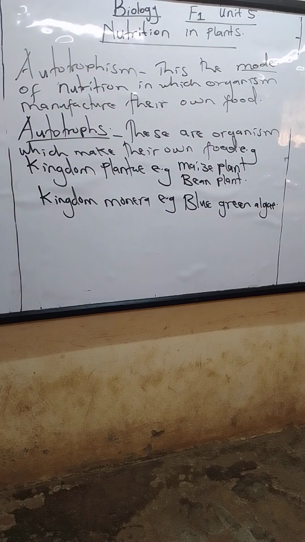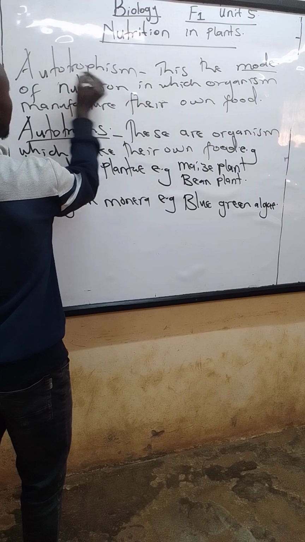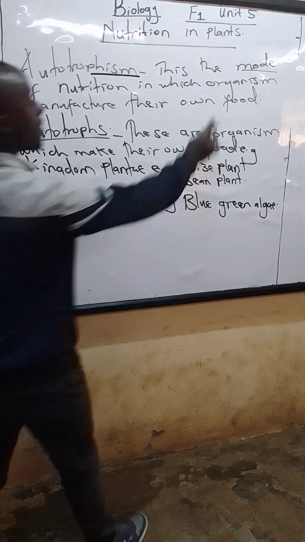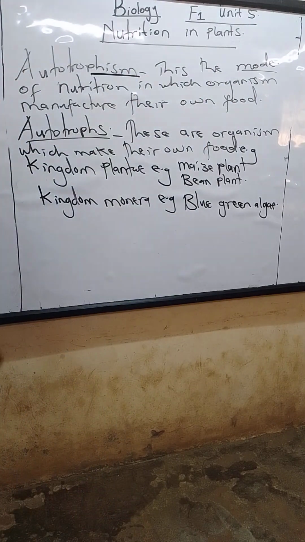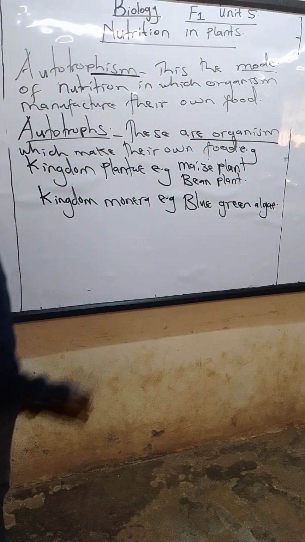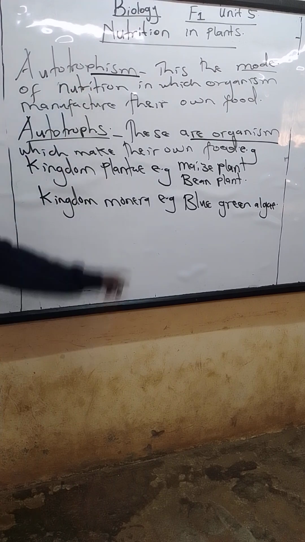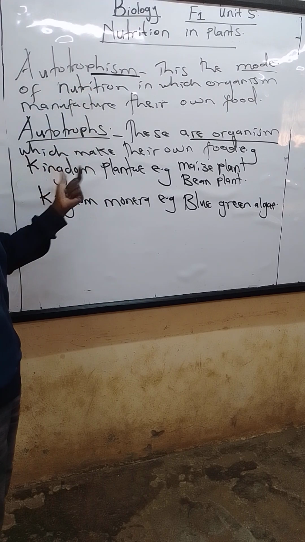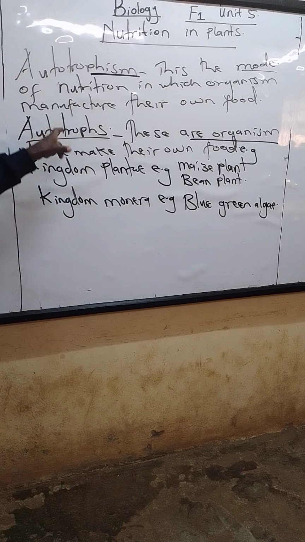So in short, that is what you're going to check on this topic. We're going to check out autotrophism, whereby organisms are able to manufacture their own food using the easily available materials in the environment. Then we can also be looking at autotrophs. These are organisms. So there's a difference. Autotrophism, this word 'trophism' means mode of nutrition. Autotrophs, these are organisms. So this is a mode and these are the organisms. So if an organism is able to make their own food, they are called autotrophs.